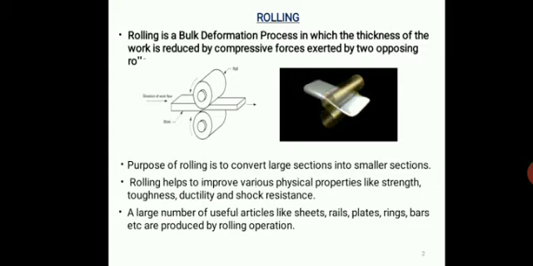The large majority of all metal products produced today are subjected to the metal rolling process at one point in their manufacturing process. And metal rolling is often the first step in creating raw metal forms. By this operation, useful articles like sheets, rails, plates, rings, bars, etc. can be produced.